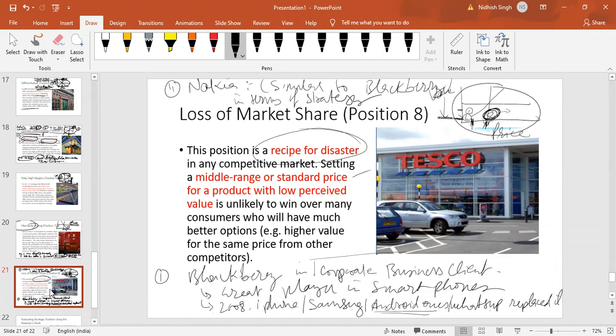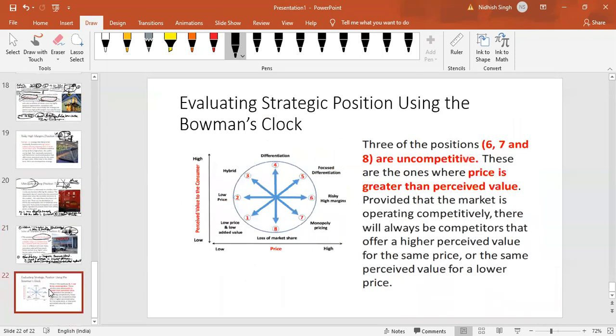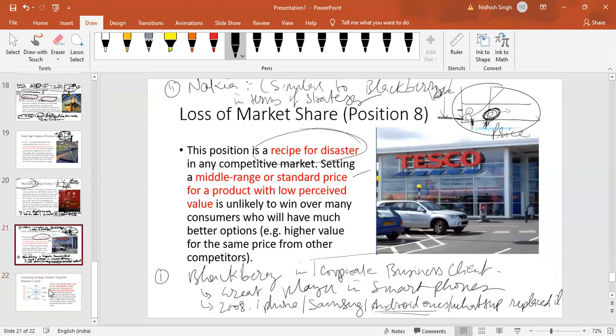Yeah. So when we look at the strategic clock, Nokia was never into differentiation. They were always a cost-based company offering cheap phones, right? Now when their market share fell, they came from position, I think, 2 to 8. Can you explain how that is possible in the strategic clock? Can a company jump from position 2 to position 8?